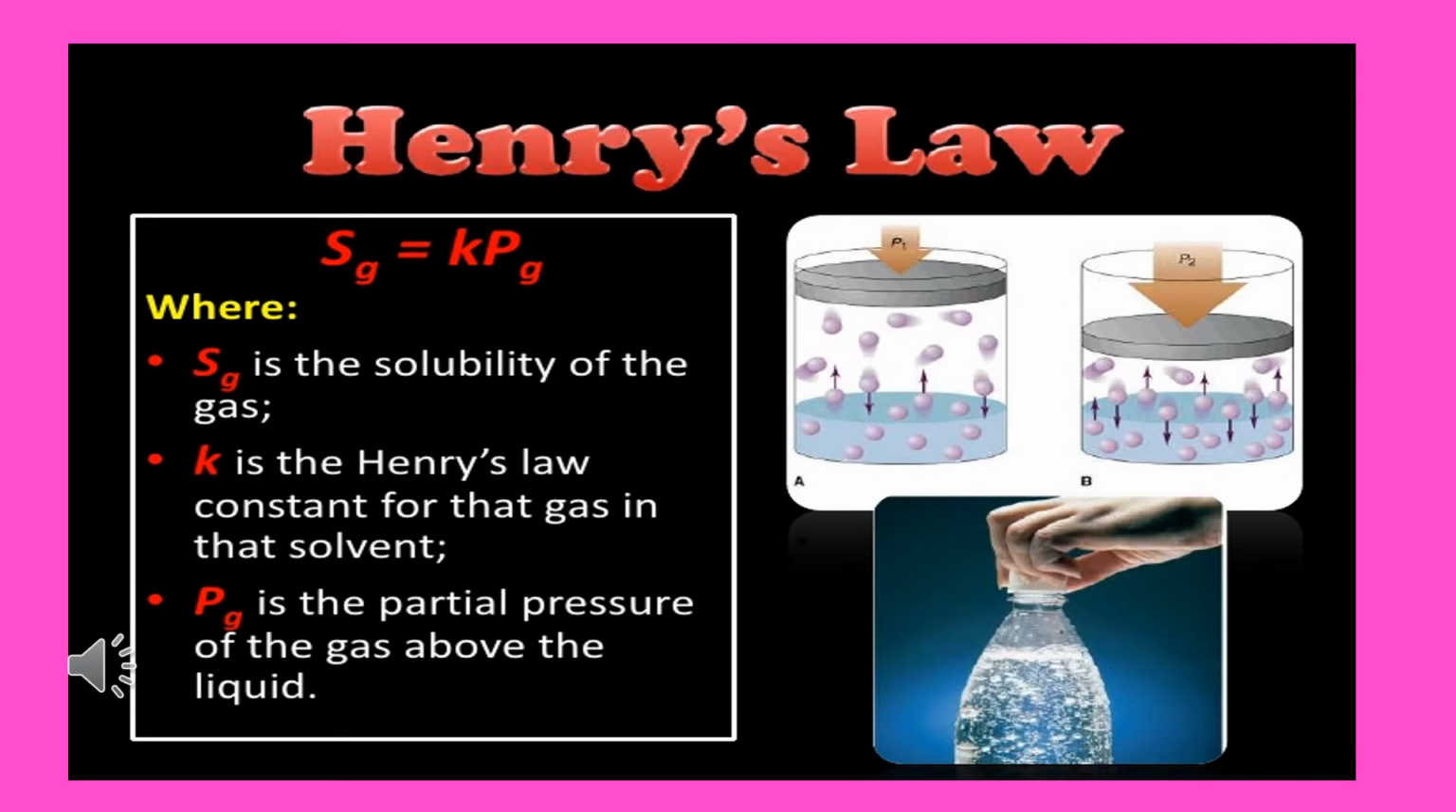Henry's law is mathematically expressed as Sg = K × Pg, where Sg is the solubility of the gas, K is Henry's law constant, which is constant for a particular gas in that solvent, and Pg is the partial pressure of the gas above the liquid. Sg = K × Pg is the mathematical representation of Henry's law.